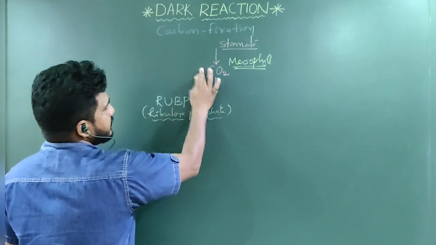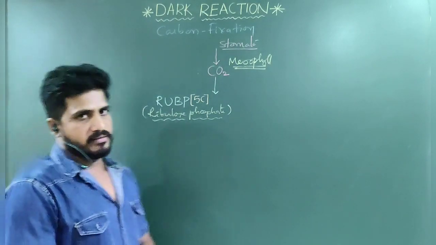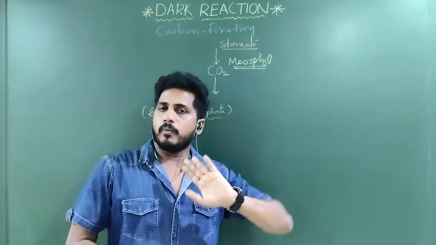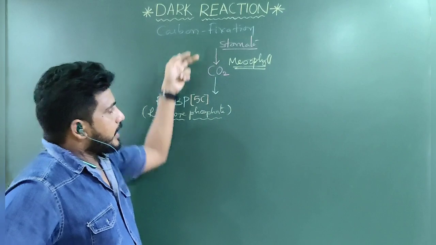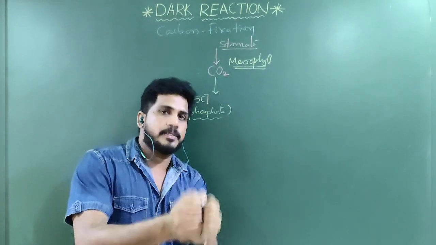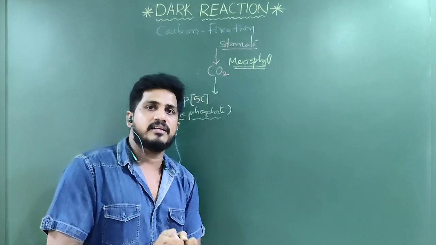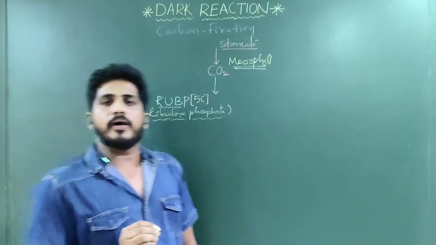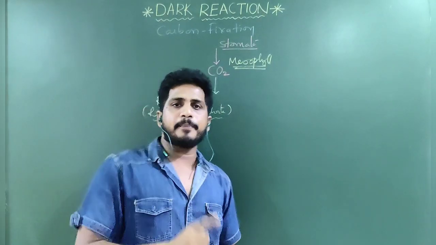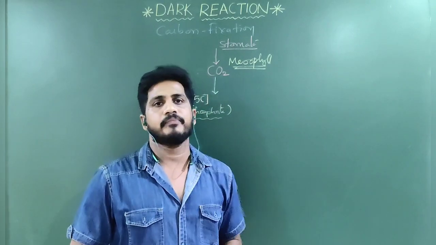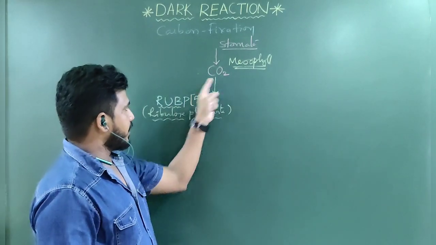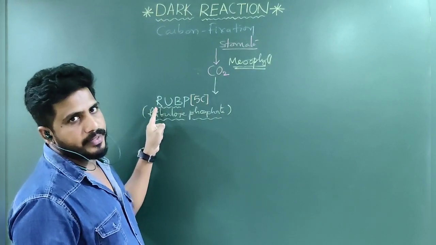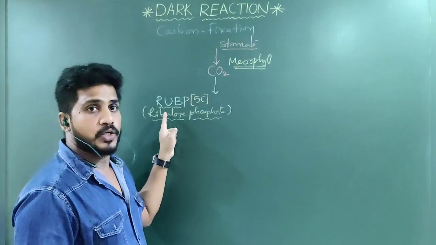Actually, according to our NCERT textbook, 2 carbons were taken. Whatever, you can take 2 carbon, 1 carbon, 3, 4, 5, 6, no matter. But the rule is, whenever carbon dioxide comes, who is the carbon acceptor? The carbon dioxide acceptor in the plant is RuBP. How many RuBPs are required to accept 1 carbon dioxide is a very primary question. My answer is 1. The ratio of carbon dioxide and RuBP is 1:1. If I take 1 carbon dioxide, then 1 RuBP. If I take 2 carbon dioxide, I have to mention 2 RuBP.